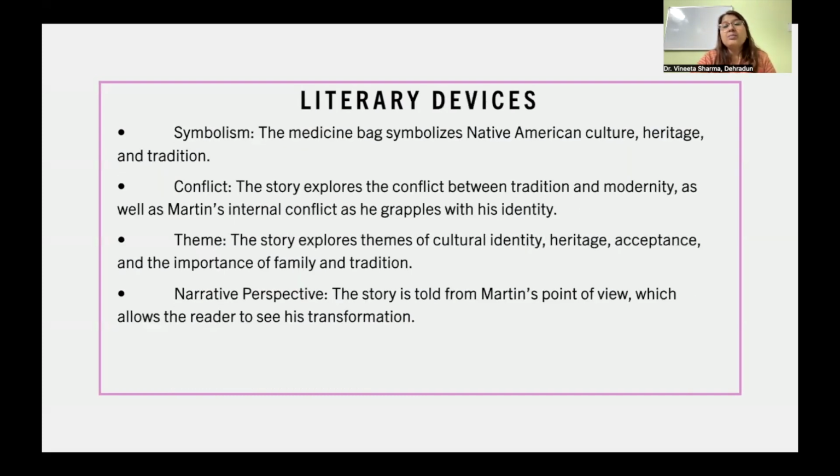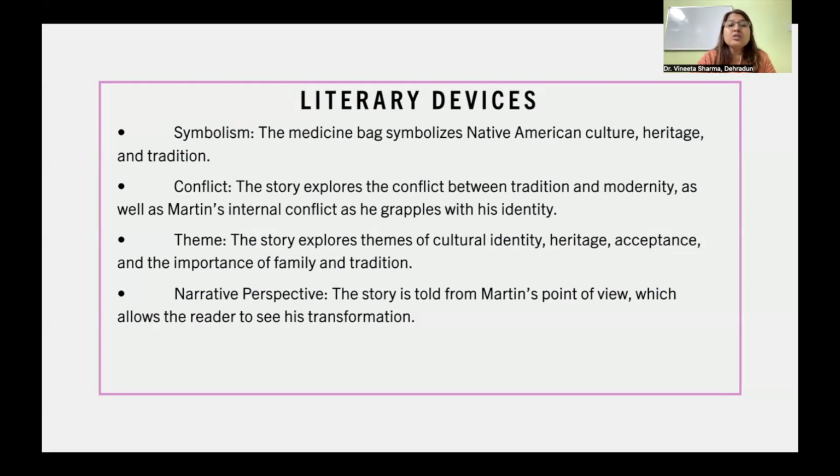The story has many literary devices used. First and foremost is symbolism, where the medicine bag symbolizes Native American culture, heritage, and tradition. There is a conflict also seen. It explores the conflict between tradition and modernity, as well as Martin's internal conflict as he grapples with his identity.